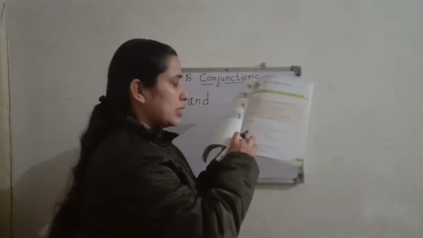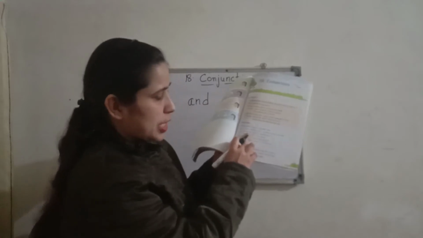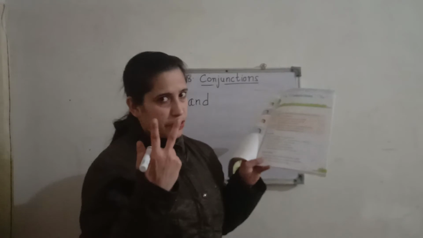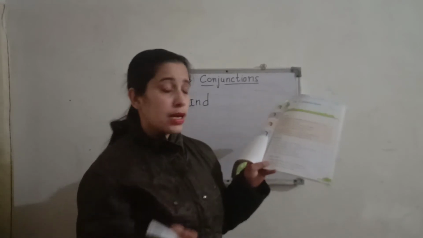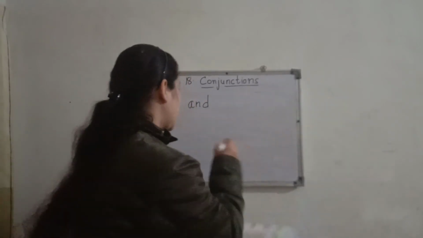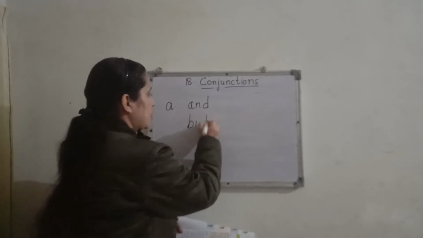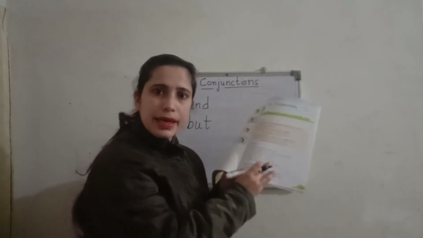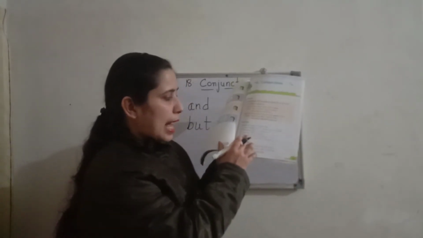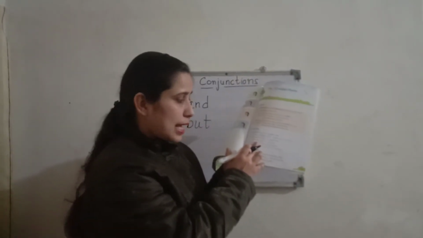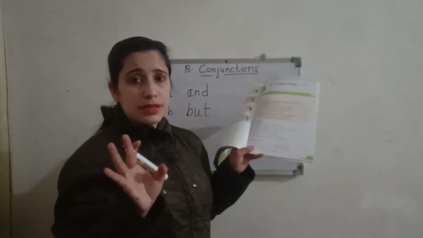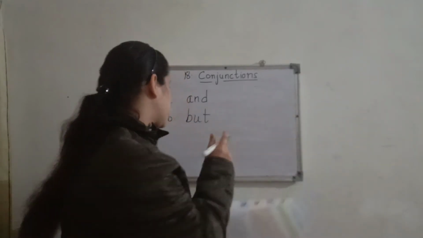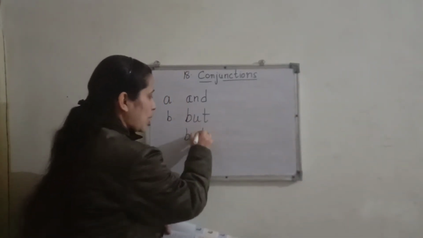Cats like fish. Dogs like meat. Different ideas, opposite ideas. Cats like fish, but dogs, what do they like? They like meat. I can sing. I can't dance. I can sing, but I can't dance. One thing I can do.